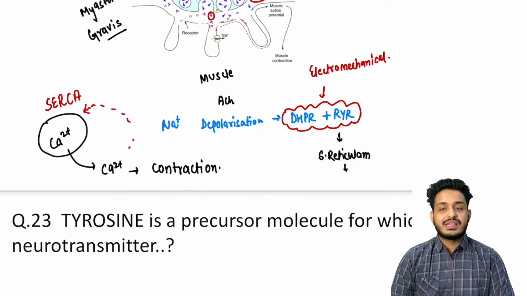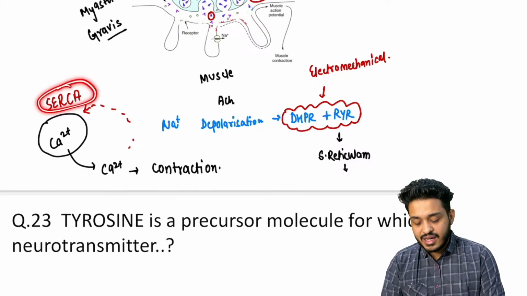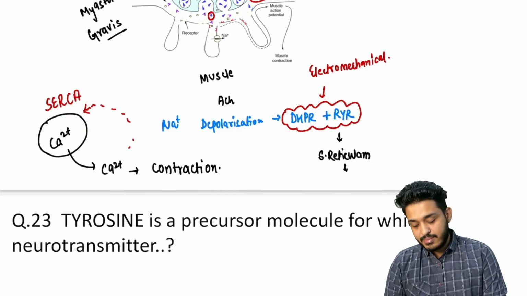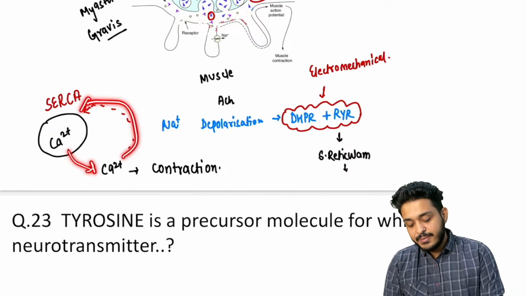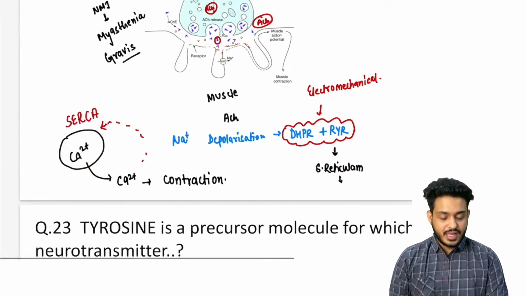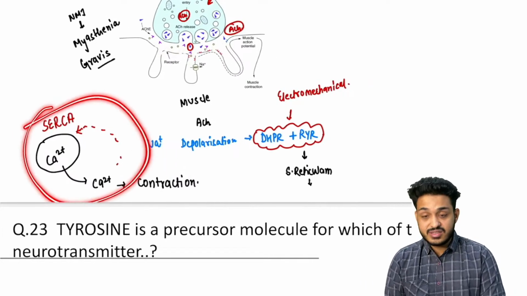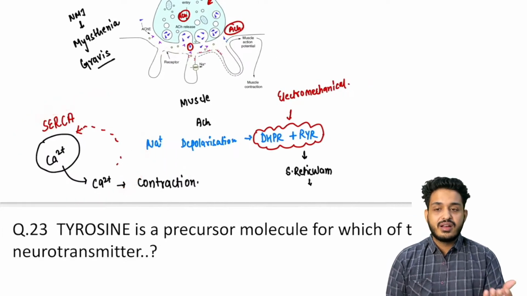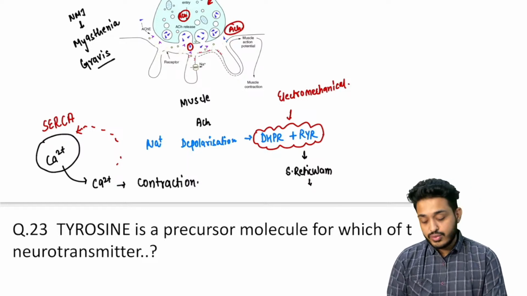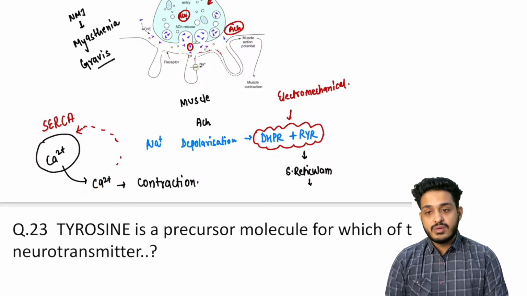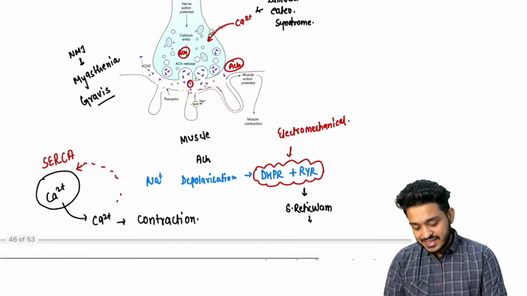Very, very important thing. SERCA pump is there. What is the work of SERCA? Whatever calcium has gone outside, it will bring it back inside. That is what the SERCA pump is. And this particular cycle is also happening in your heart. The drug that you are giving, like digoxin, is going to work like that only, right? So you can connect it there, right? This is the function of SERCA.